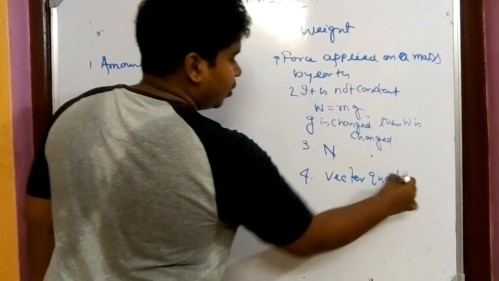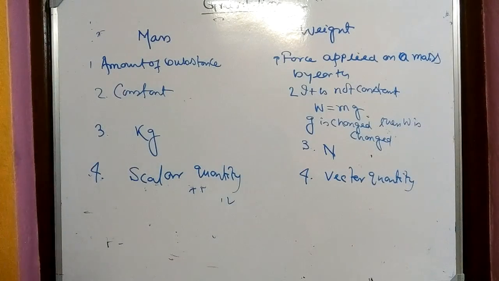So we have learned about mass and weight, as we have done earlier, and along with that we have defined the difference between mass and weight. These four differences are enough. I don't think more differences are there.